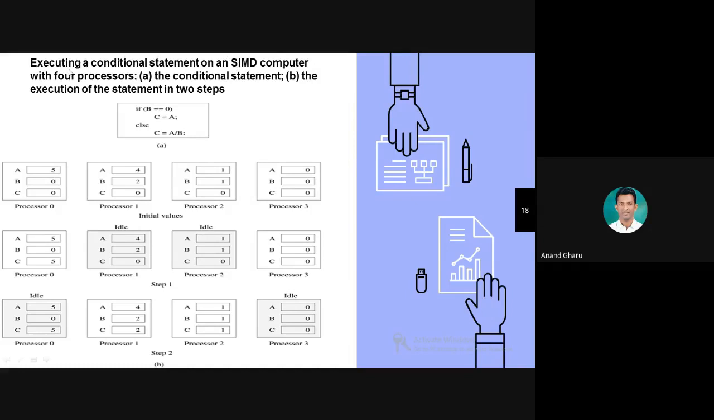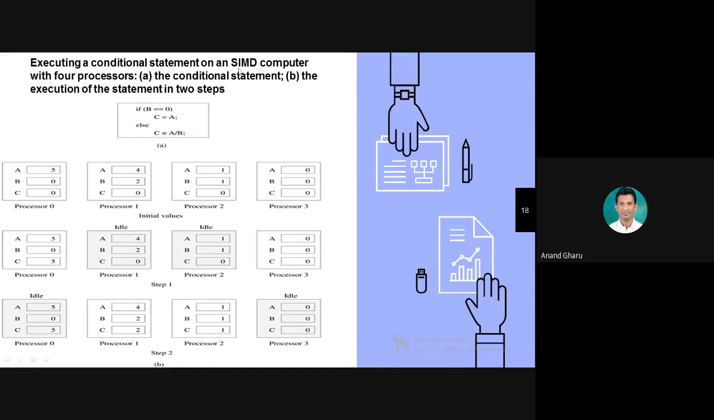Okay, come to the main point. Here you can see executing the conditional statement. Am I audible to all students? Yes, sir. Okay, fine. Executing the conditional statement on the SIMD computer with 4 processors.